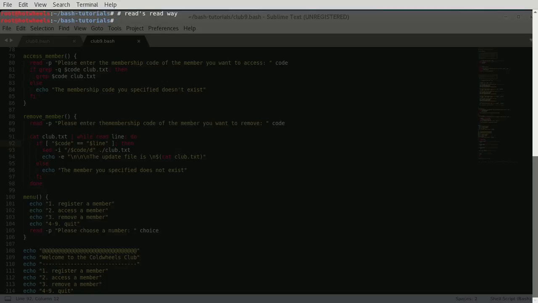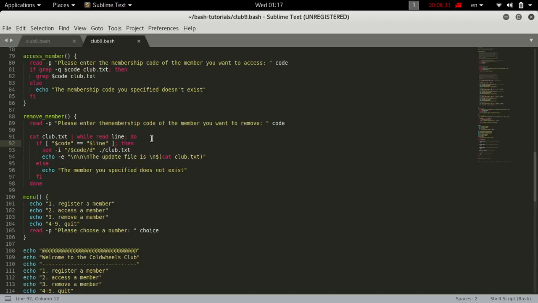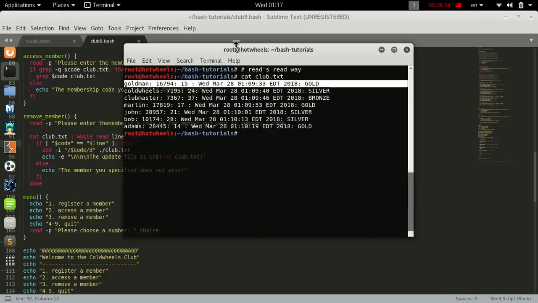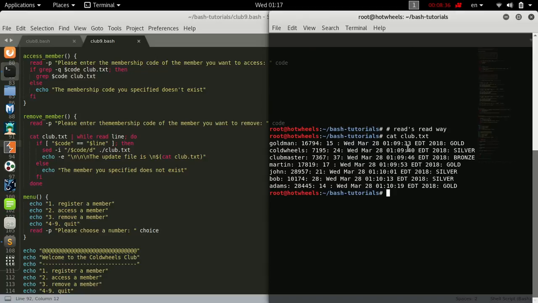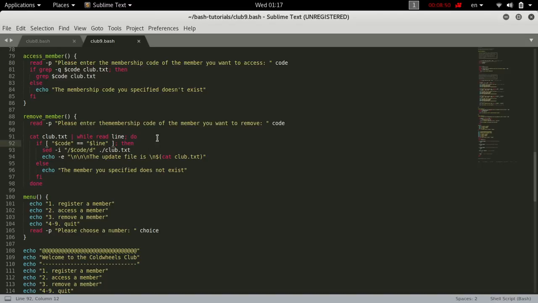It reads the input line by line, so that if I cat club the text, it will take this line in the first iteration of the while loop, then take this line in the second iteration, this in the third, this in the fourth, and this in the fifth, and this is it. So it really reads line by line.